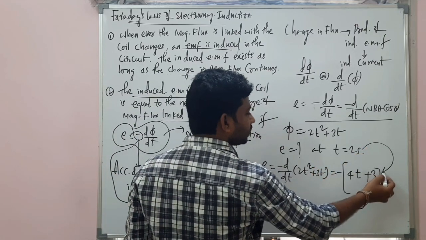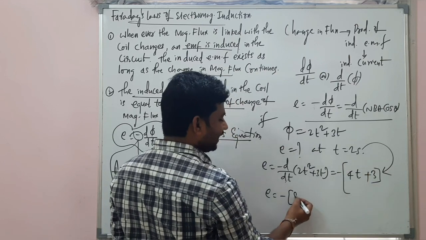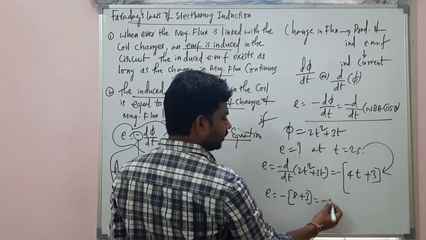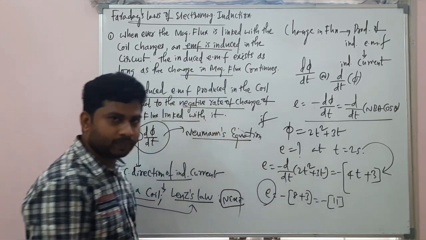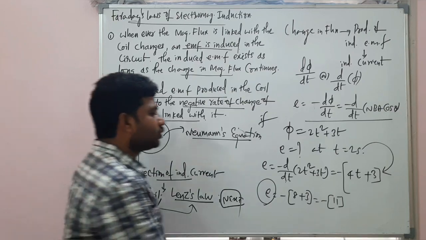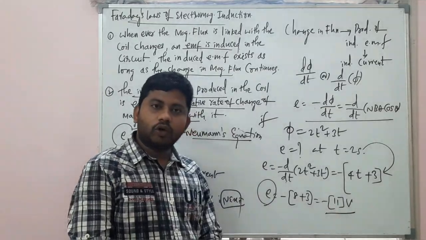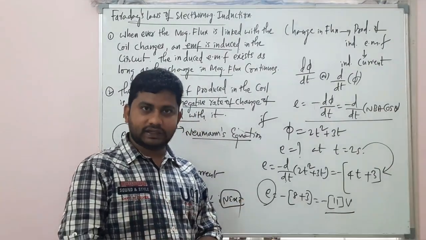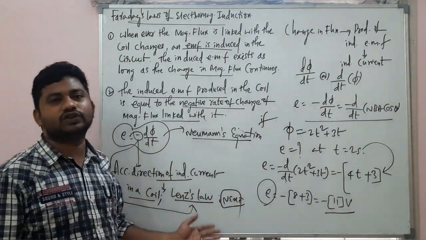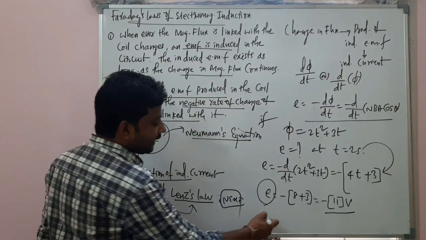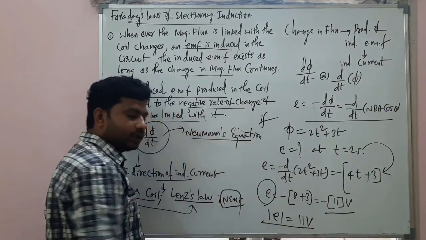Time is 2 seconds, substitute here. So E is equal to minus 4 into 2, which is 8, plus 3. How much is it? Minus 11. Induced EMF is EMF only, so minus 11 volt will be the answer. You should not get confused with the negative sign. As we already discussed, the negative sign is in connection with the direction of induced current. That's why the magnitude of the induced EMF will be 11 volt.